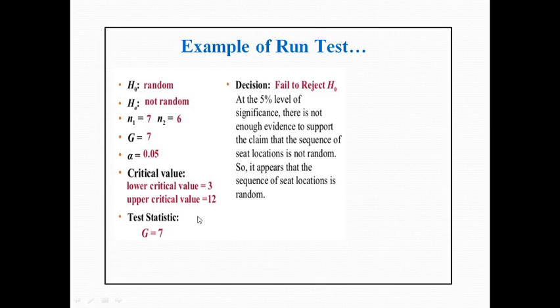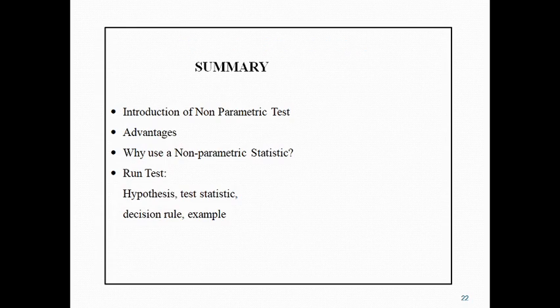Your test statistic is 7. So our decision is that this 7 lies between 3 and 12, which means we fail to reject the null hypothesis. If the test statistic G is outside this interval, then we reject the null hypothesis. But here the value 7 lies between the lower and upper critical values. Therefore, at the 5% level of significance there is not enough evidence to support the claim that the sequence of seat locations is not random. That means it appears that the sequence of seat locations is random.